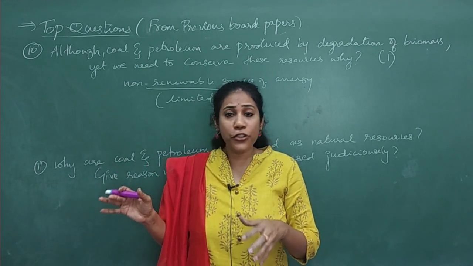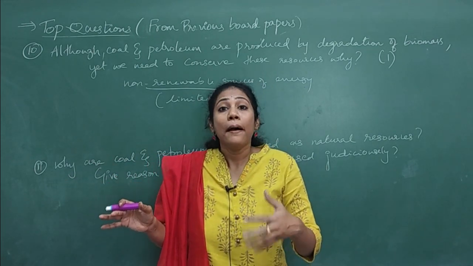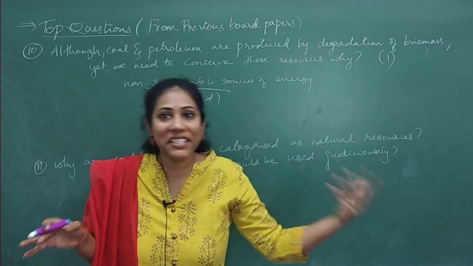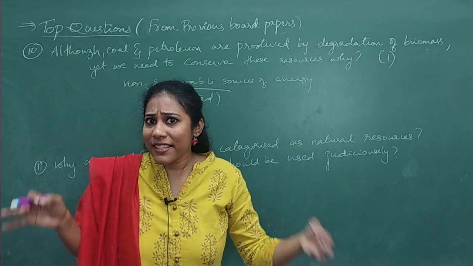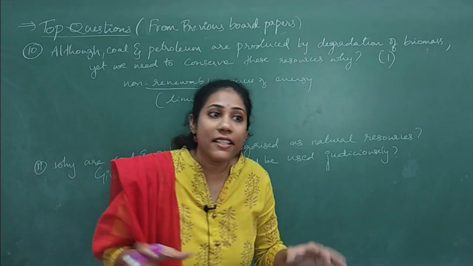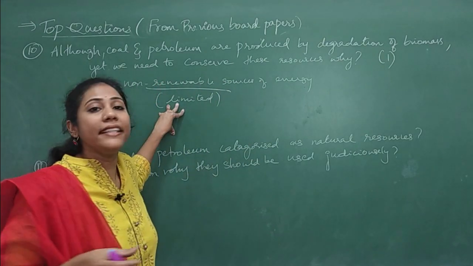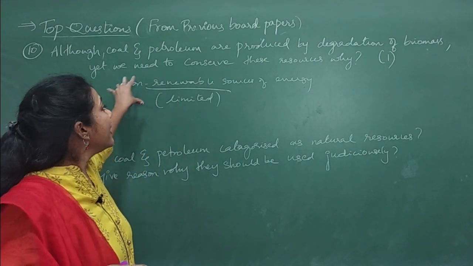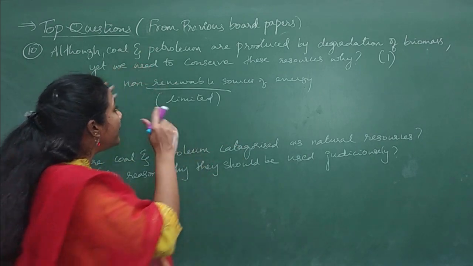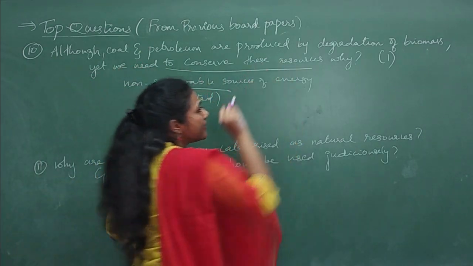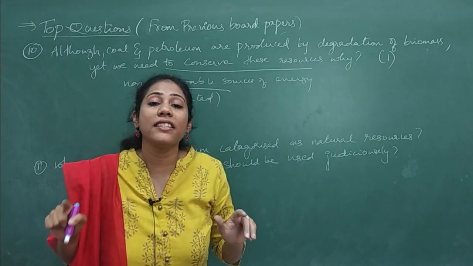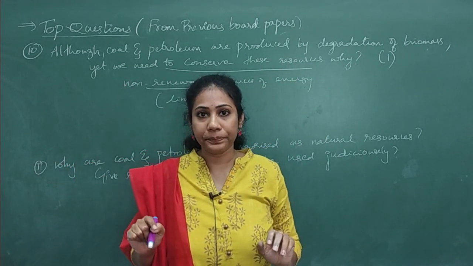They are produced from dead plants and animals, but to form coal and petroleum it takes millions of years. It's a very slow process. That is the reason we say they are limited, so they are non-renewable sources of energy. That's the reason you need to conserve these resources carefully. And this was asked for 1 mark in the previous year's CBSE board paper.